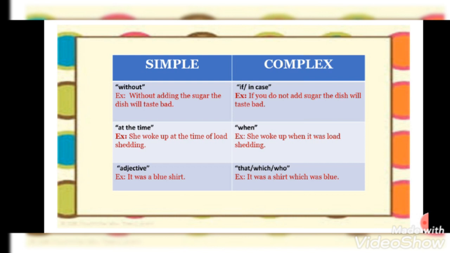Now, if the simple sentence has an adjective, then in the complex sentence, that, which, who, these words will be added. It will be based upon the meaning of the sentence. So based on the meaning of the sentence, we will add these words. Look at one example. It was a blue shirt. It was a shirt which was blue.